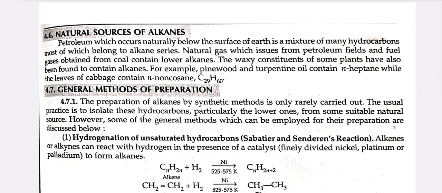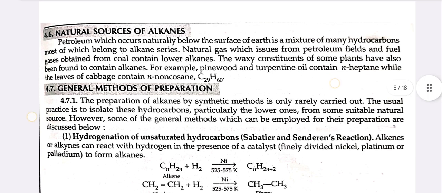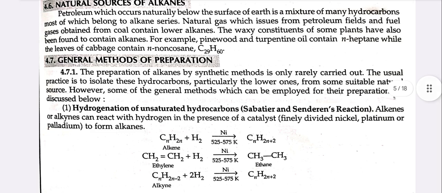Natural sources of alkanes. Petroleum, which occurs naturally below the surface of Earth, is a mixture of many hydrocarbons, most of which belong to the alkane series. Natural gas, which issues from the petroleum field, and fuel gases obtained from the coal, contain lower alkanes. The waxy constituents of some plants have also been found to contain alkanes. For example, pine wood and turpentine oil contain n-heptane, while the leaves of cabbage contain n-nonacosane, that is C29H60.